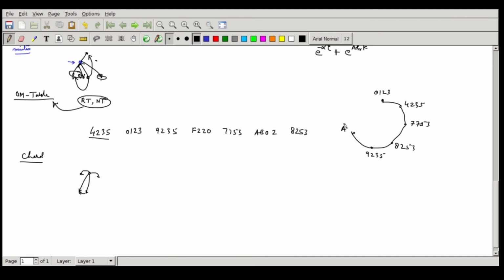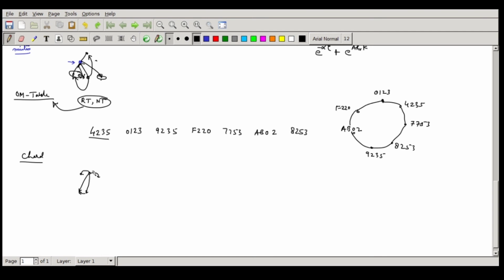And from here you will get AB02, and then F220. This is how they will get organized in the chord. And of course you can count, these are 7 nodes.